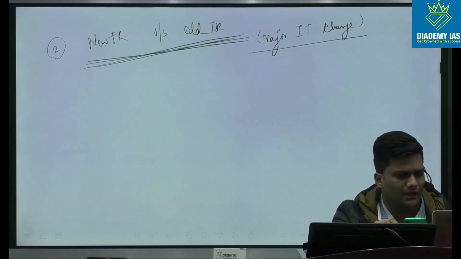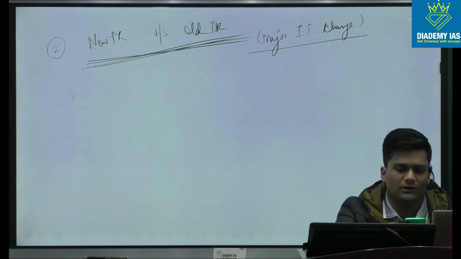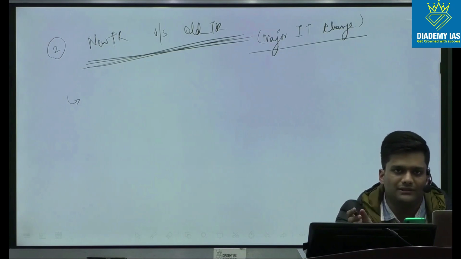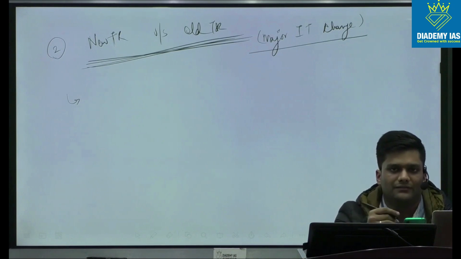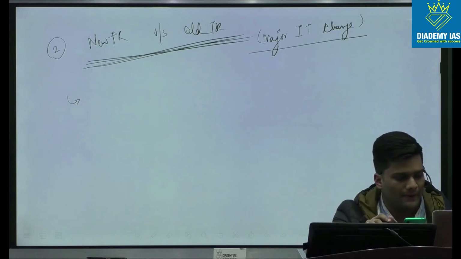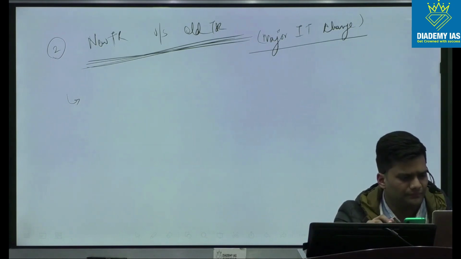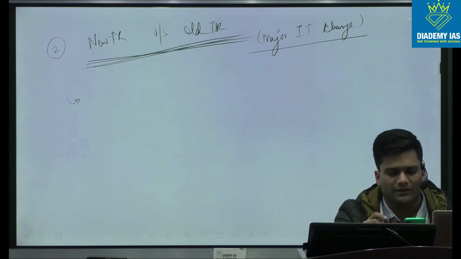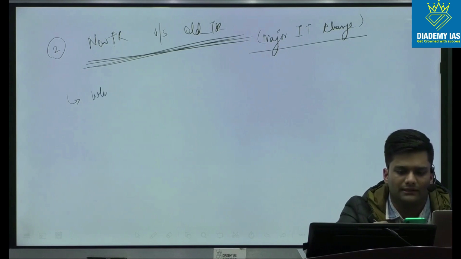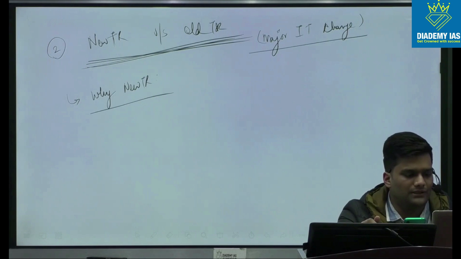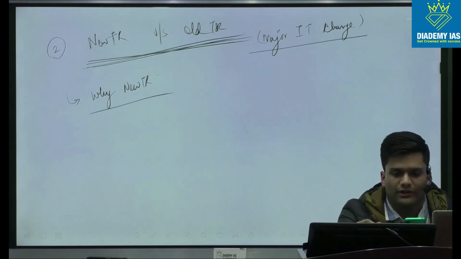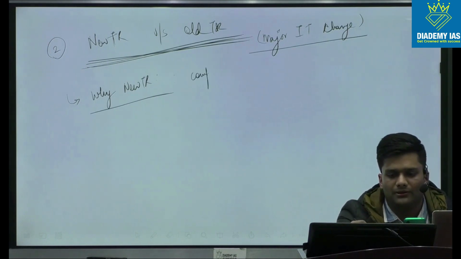So I'm not going into the depth of the differences. I think we have all read that in our commerce optional, as well as in our practice we are well familiar with the different slab rates and the interest which is provided. I wanted to deal with some specific aspects in this. For example, why this new tax regime was brought. So this again is a basic question, but this would reduce the compliance burden.